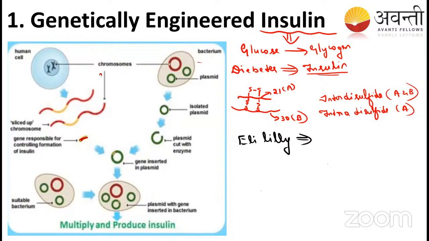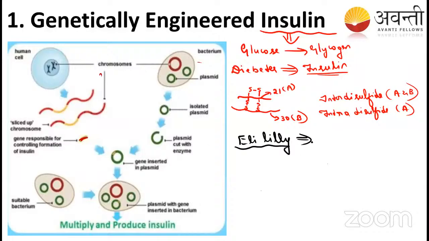So that's why we can't prepare mature insulin in the bacteria alone. So what they did is they took the gene required for the A chain and the gene required for the B chain, and synthesized the proteins separately. Then they added the disulfide bond separately, after purifying the A chain and the B chain. This is how they synthesized insulin in the Eli Lilly company.